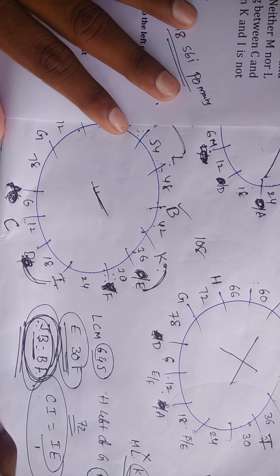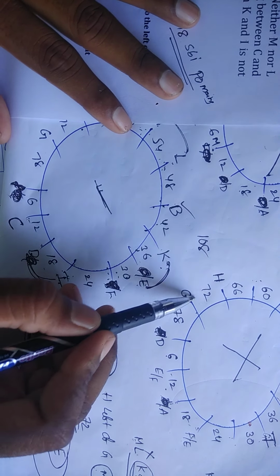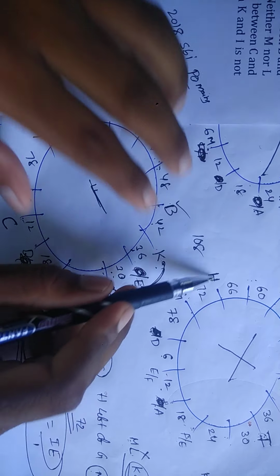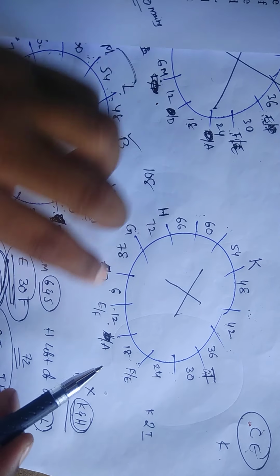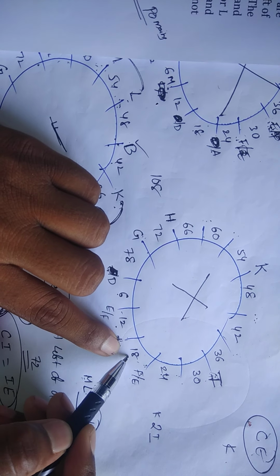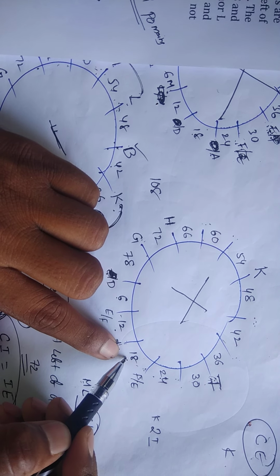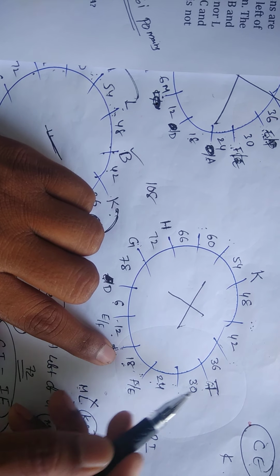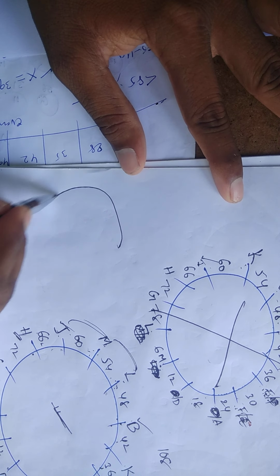Next friends, see here, at the starting I said for G and H we are having 2 possibilities. See here, H is left of G at a distance of 72. This one is a chance, 72, but here there is a chance to get one more possibility: 30, 24 and 18. 30 plus 24 is 54, plus 18 means 72. That means here there is a chance to take this possibility also. I will explain that one now. See here, but that possibility will be eliminated. And how? See here.